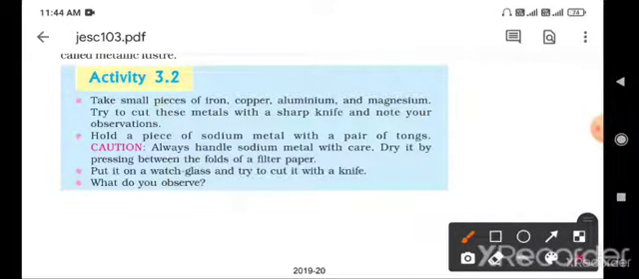Put it on a watch glass and try to cut with a knife. What do you observe? Again, I have to cut these elements like sodium, potassium, aluminium, magnesium with a knife. Will they cut or will they not cut with the knife? You have to observe here.